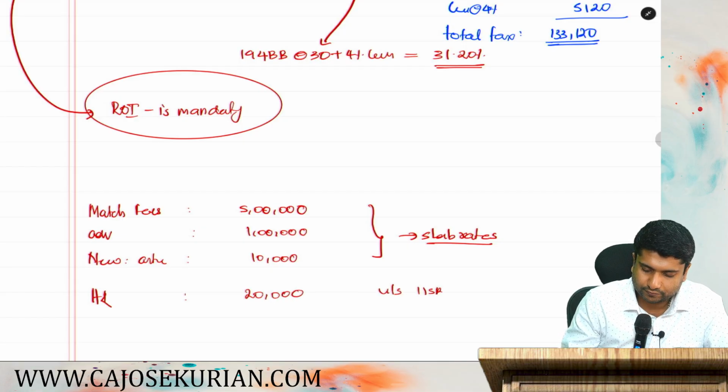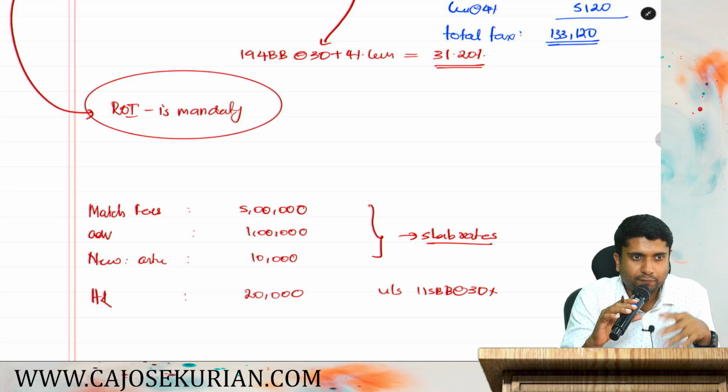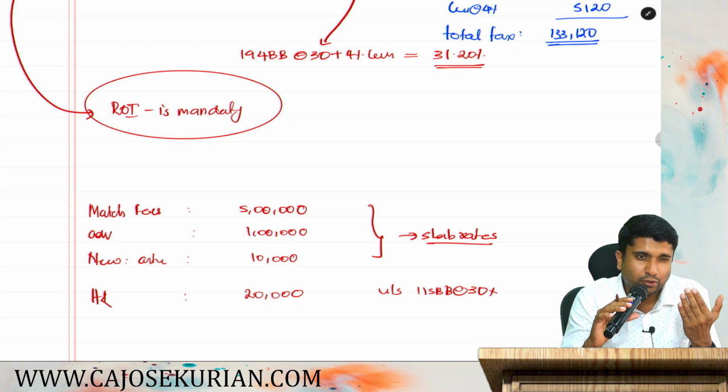115BB at 30%. So can you tell me, if you put 6,10,000 in slab, up to 2,50,000 nil, 2,50,000 to 5 lakh 5%, 5 to 10 lakh 20%.